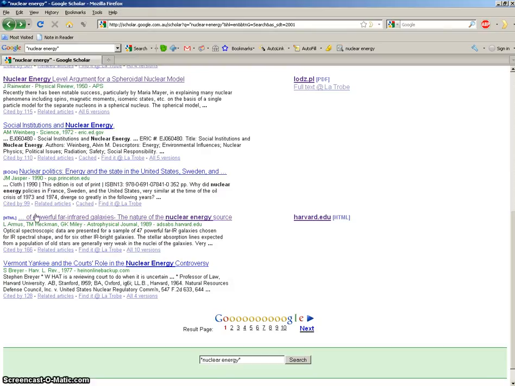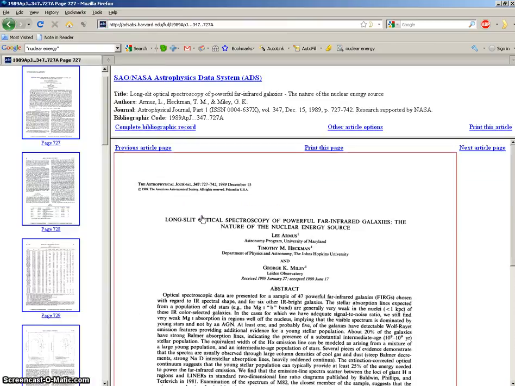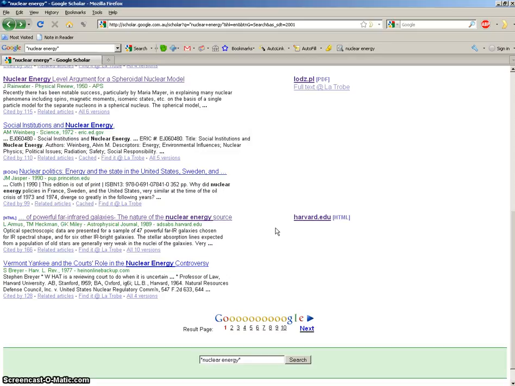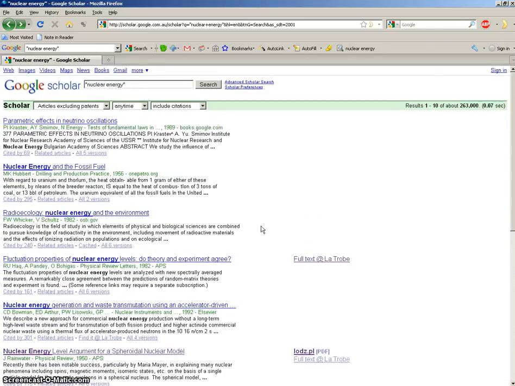Other times you might get another choice which just says down here HTML. That just means that instead of going to a PDF file, it's actually taking you to a website. And if we click on that, we go to the website, and there it is there. It looks a little different, but it's still here. You can see it gives you a choice to print this article, so you can print that just like a PDF. So that is how to use Google Scholar to help you find academic articles.